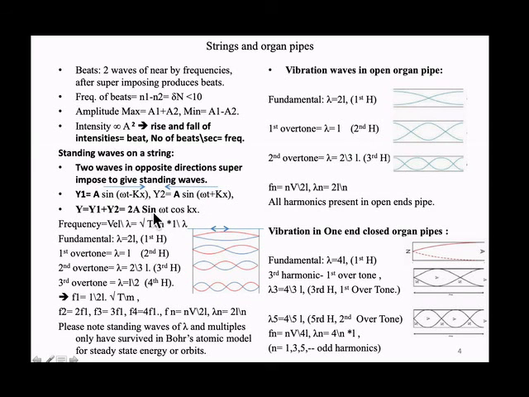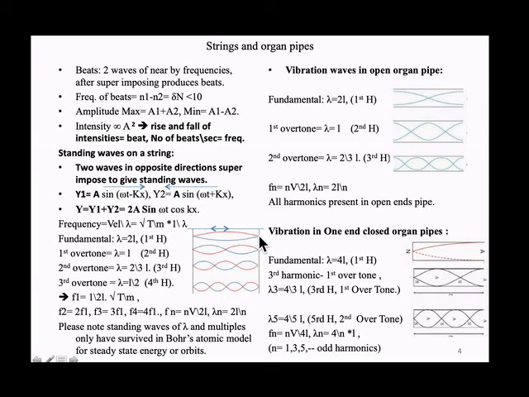2a sine omega t cos kx. So what is the amplitude here? Sine omega t is the variation, and 2a cos kx is its amplitude. But it is a standing wave. It is fixed. It won't change. It can be with one loop, two loops, or three loops. It is a fixed pattern. This is what we call a standing wave.